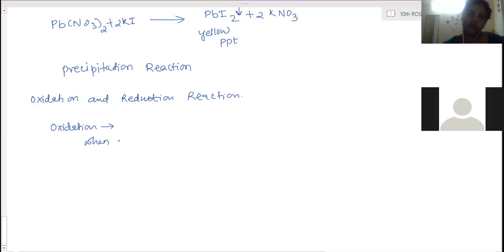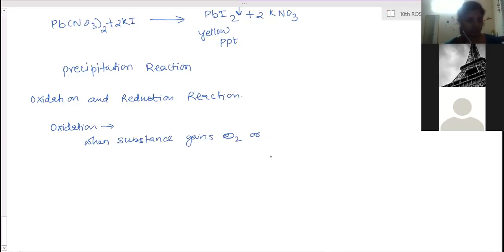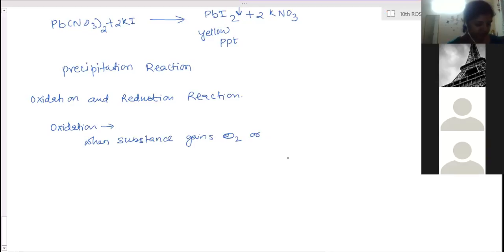When a substance gains oxygen, or only oxygen? It loses hydrogen. Yes, ma'am. Loses electrons.